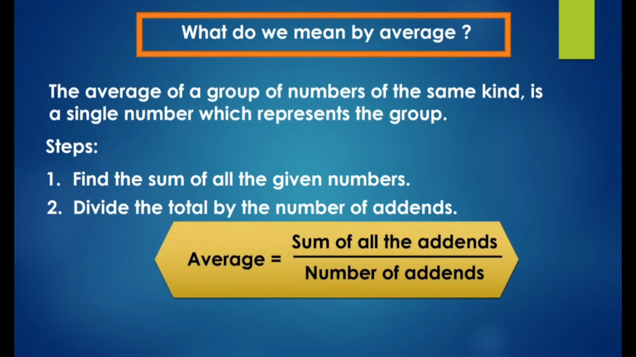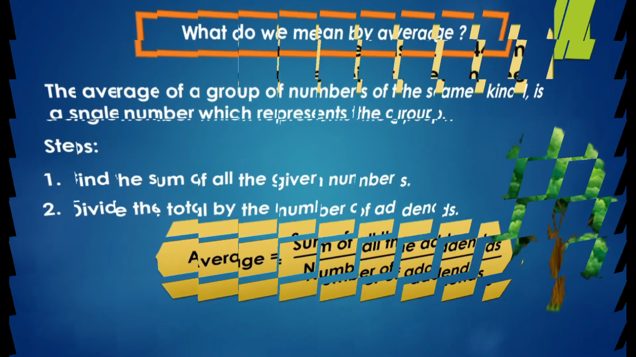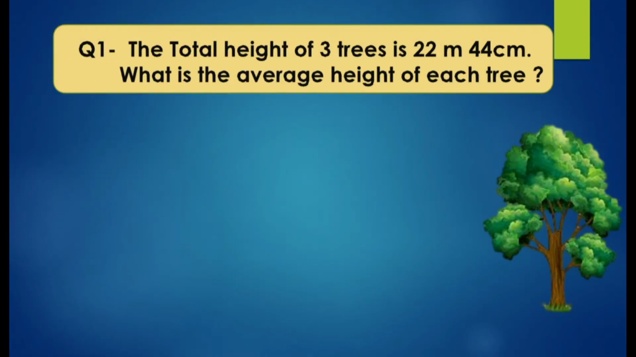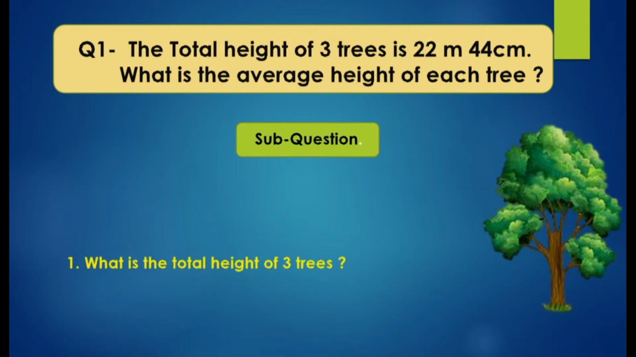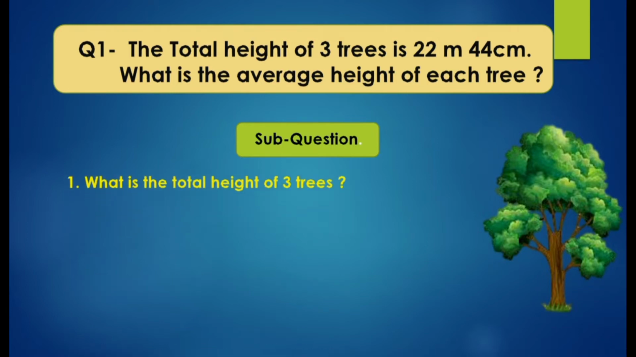So now let us see how to find average with the help of a few examples. The total height of 3 trees is 22 meter 44 centimeter. What is the average height of each tree? Now here the question is given, so try to find the sub questions. That will make it easy to solve the problem.